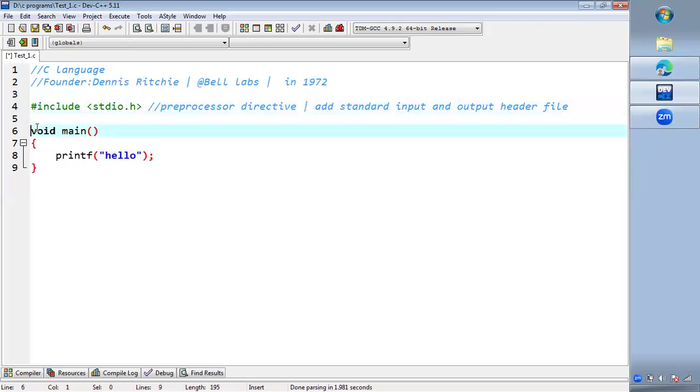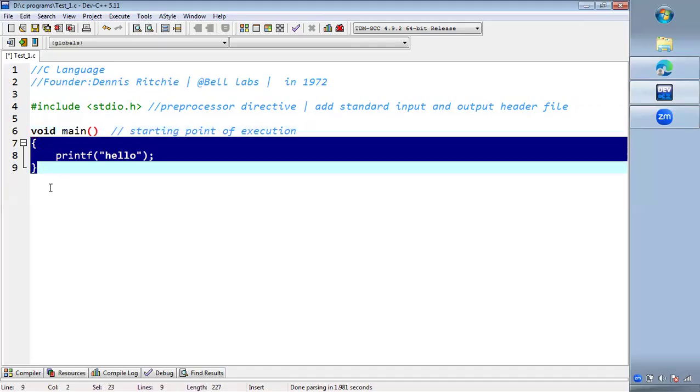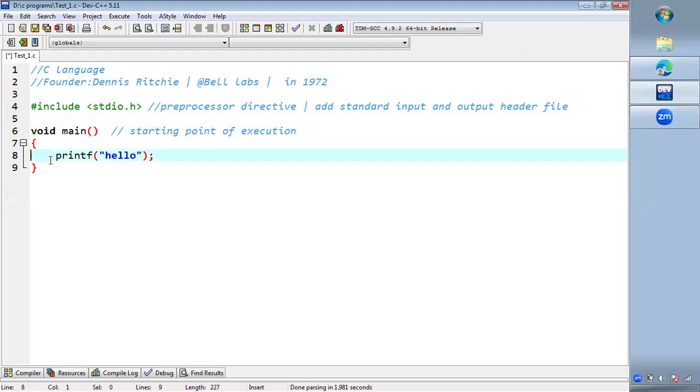Then the second statement, void main, is the starting point of execution. Whenever we run our program, the compiler will search for the main function. Whatever statements are present in this block, in between these curly brackets, only those statements the compiler will execute and then give you the output on the console.